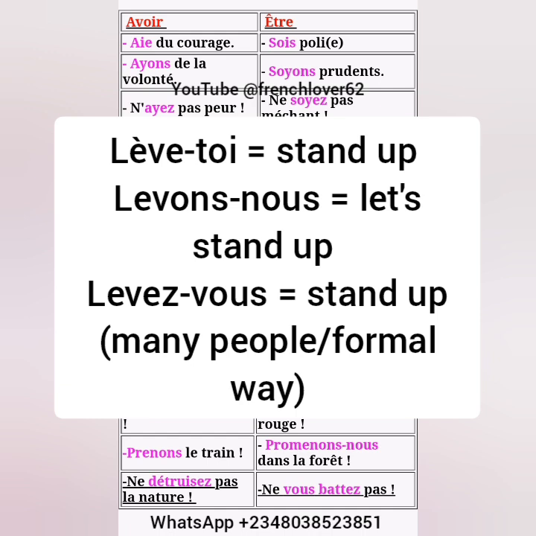imperative tense, okay. So remember, it is conjugated only in three persons: tu, nous, and vous. In the tu form, you are giving an order to someone, but in an informal way of talking, to one person. And then in the nous form, you are giving an order to a group of people that you are included in. You are part of the group that you are asking to do the action, like you are doing the action with them. Now in the vous form, you are giving an instruction to a group of people, but you are not part of the group, or you are talking in a formal way to show respect, okay.